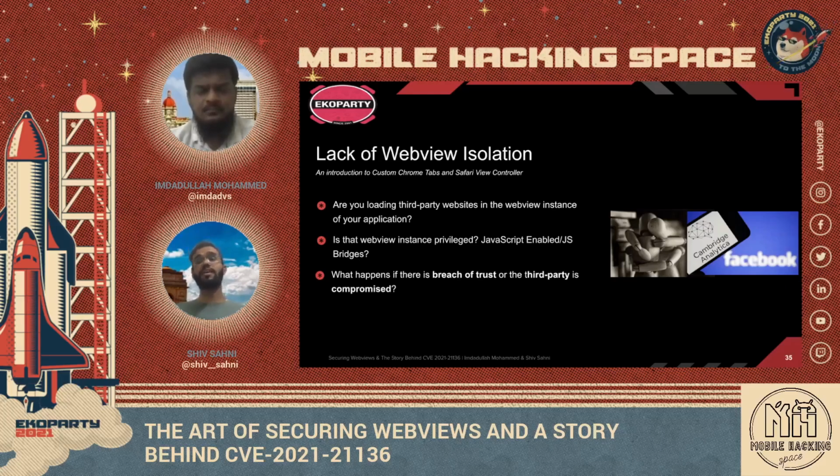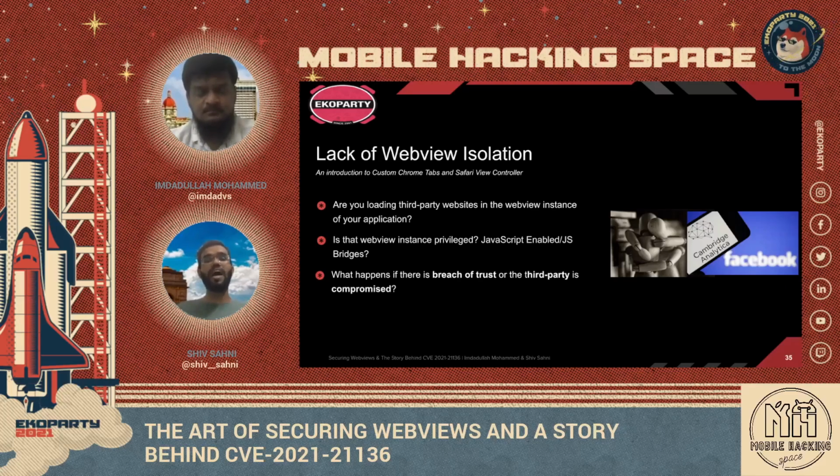What could go wrong is that there could be a breach of trust. We are expecting that a third party would load legitimate content, but if there is a breach of trust, that legitimate content could be replaced with some malicious content, or the third party itself could be compromised and that legitimate content could be replaced with some malicious content. And again, the web view is under attack, and all the impact would depend upon the privileges of the underlying web view.